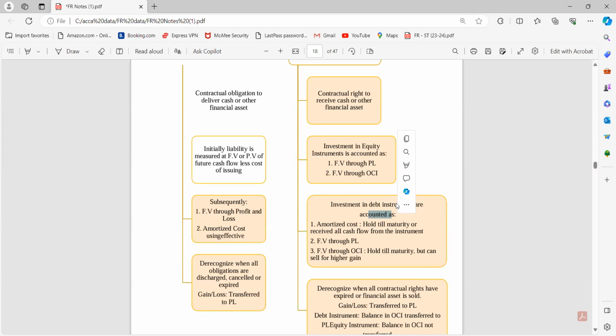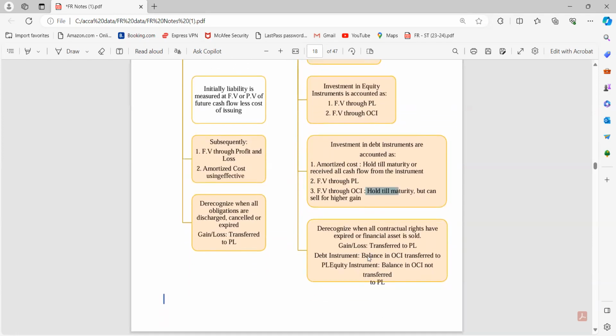And in the case of debt instruments, I have one additional method, that is amortized cost, that is to hold till maturity and receive all the cash flows from the instrument. Next is fair value through P&L, and the third one is fair value through OCI. That means I have to hold till maturity, but yes, if I want to sell for higher gain, I can sell that if there is an option. Now, next is derecognition.